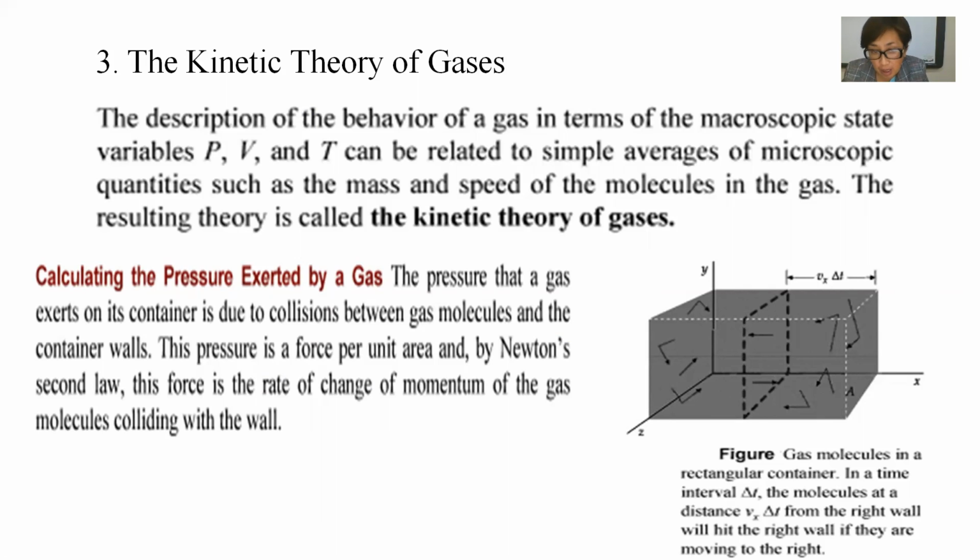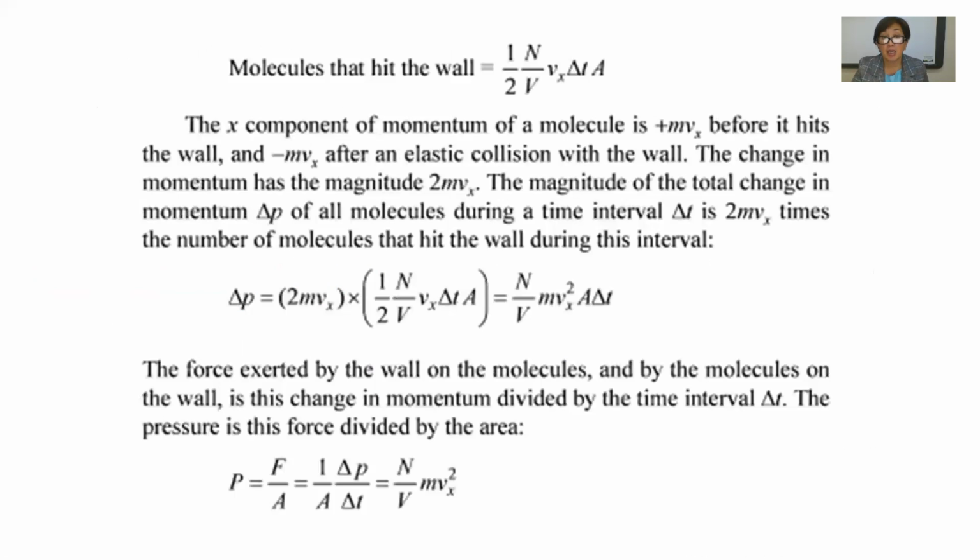By Newton's second law, the force is the rate of change of momentum of gas molecules colliding with the wall. Here the behavior of gas in macroscopic state variables, pressure, volume and temperature, can be related to simple averages of microscopic quantities, such as the mass and speed of molecules in the gas. This theory is called the kinetic theory of gases.